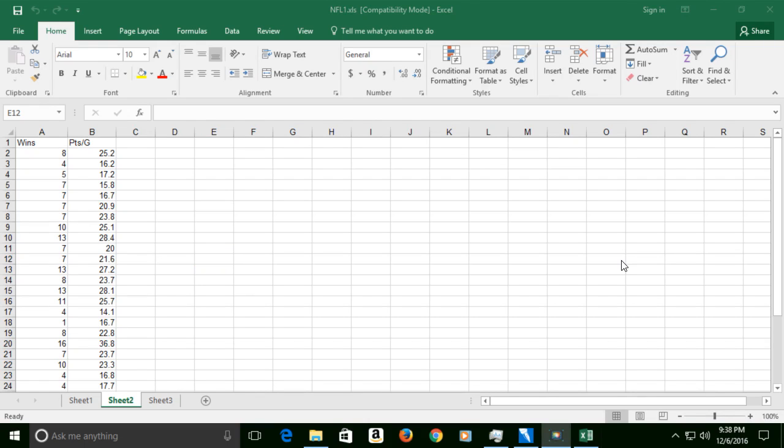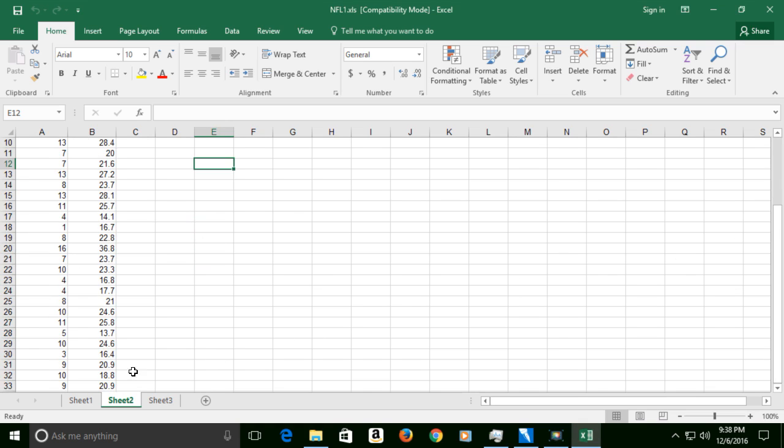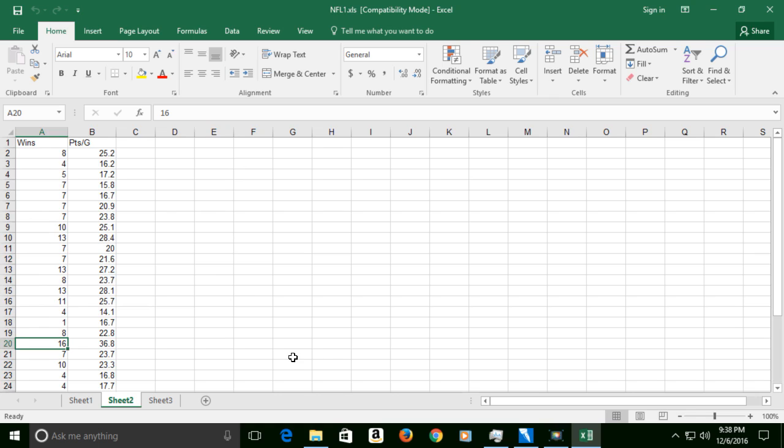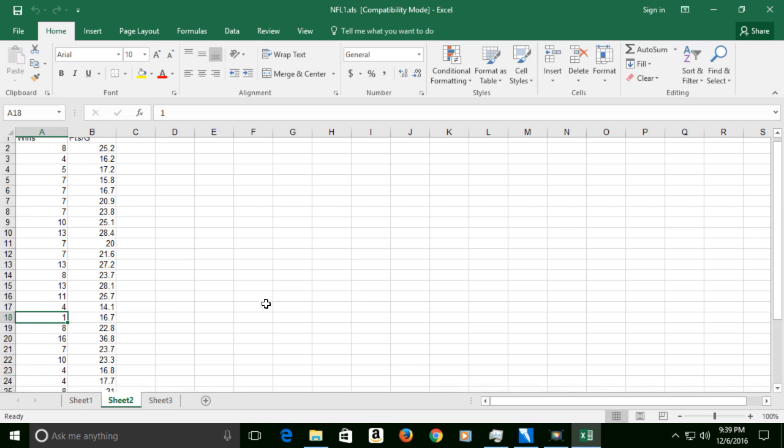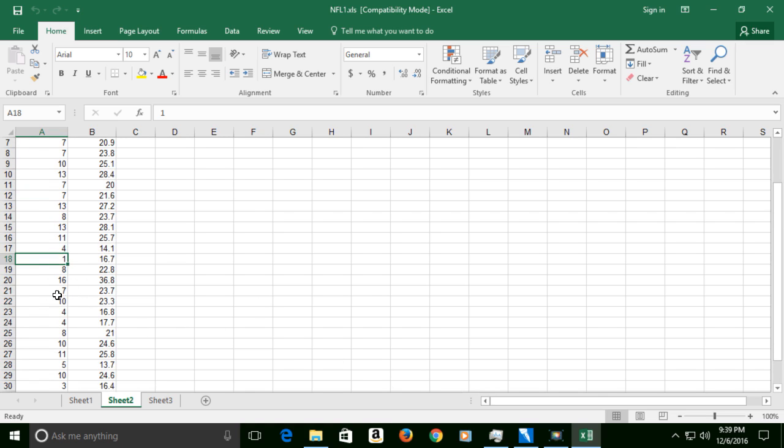All right, let's do this again. So I have over here some data on football teams, and I did this for a very specific year for the NFL. There's 32 teams in the NFL. I brought this data from a specific year that the Patriots won all their games and the Dolphins just won one of their games. I put this in here because we get that variation between 16 and 1.